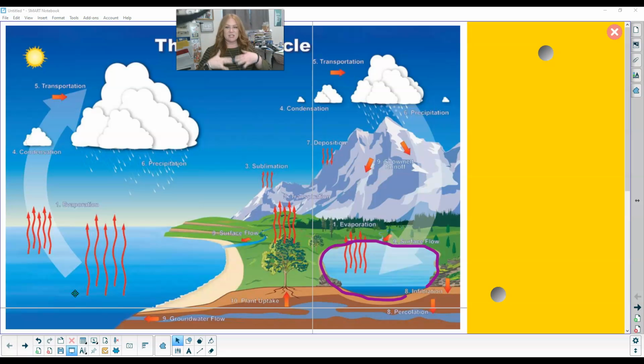So evaporation starts as a liquid. It is going to heat up and turn into a gas. Evaporation goes up. Right? So then we're up in the air, the atmosphere. So the atmosphere is a storage place, a reservoir.